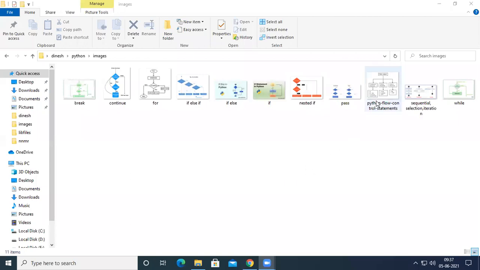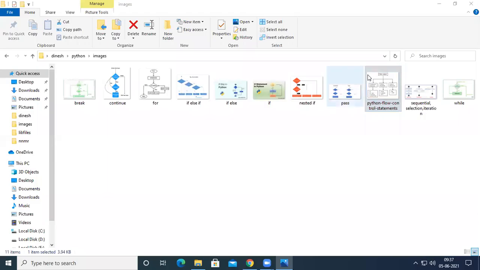So today we are going to discuss the remaining things under flow control in Python. For the last 2 or 3 classes, we have been discussing flow control in Python, and we studied that flow control statements are divided into 3 categories. The first category is branching statements, or conditional statements. The second is iterational statements, or looping statements.